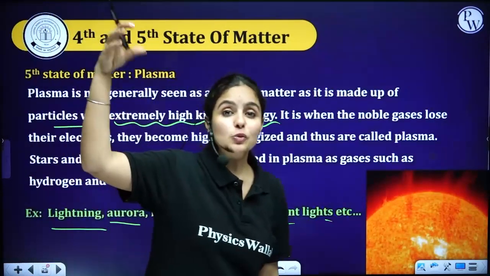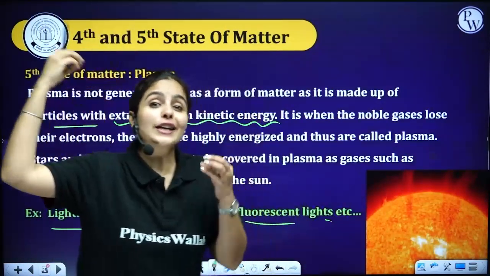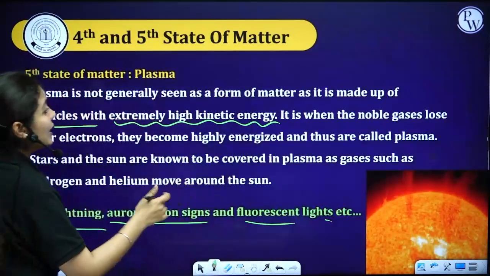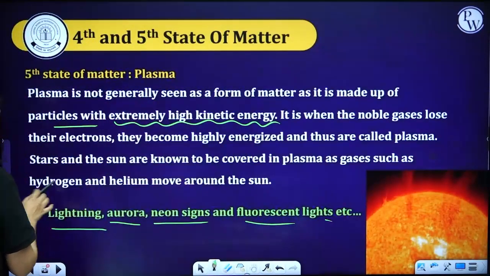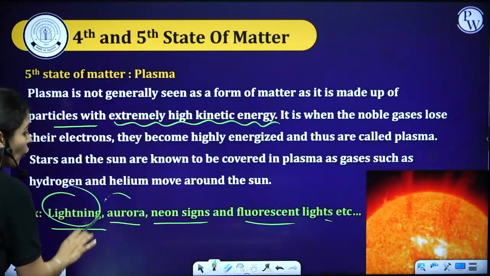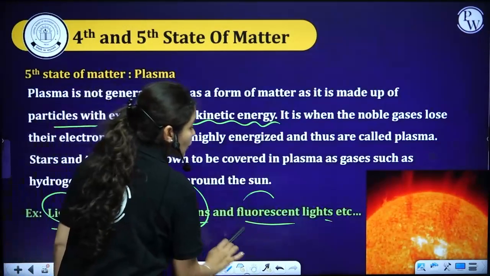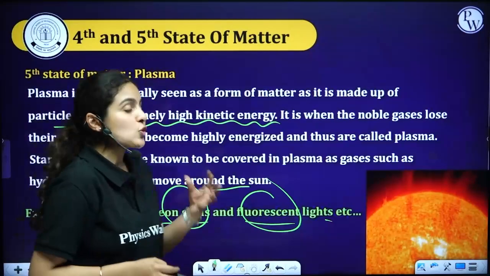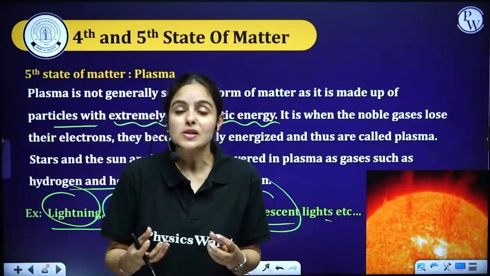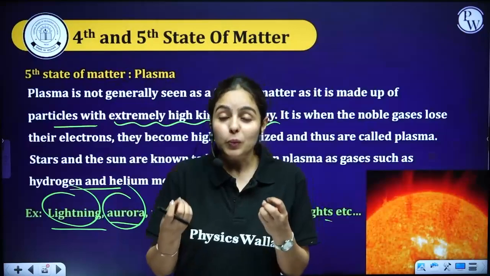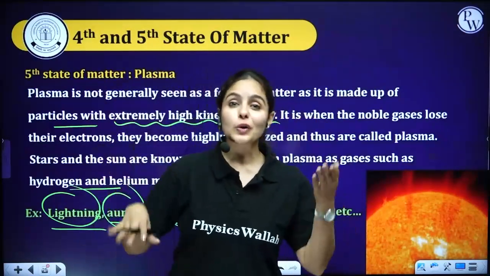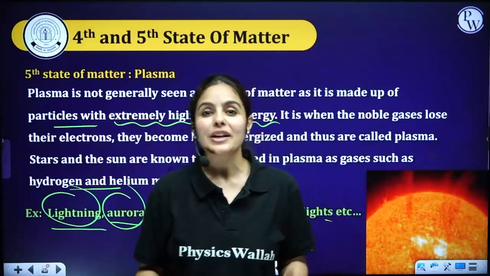High temperature means high kinetic energy. So we can see that lightning, aurora, neon signs, fluorescent lights, in fact stars and the sun also consist of plasma gases. So it works at a very high temperature. The fourth and fifth states work very opposite to each other.